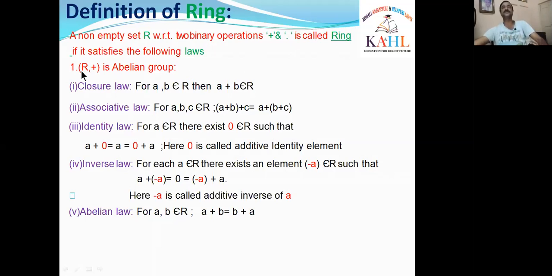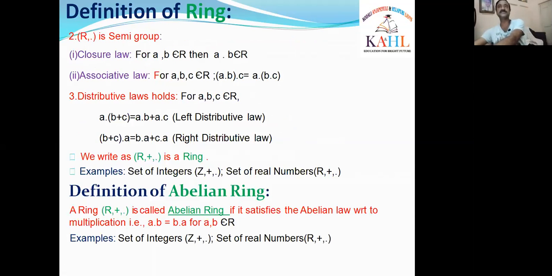What are they? The first one is (R, +) is an abelian group. R is a non-empty set with respect to a single binary operation, plus, which must be an abelian group. The second one is (R, ·) is a semigroup. R with a single operation dot is a semigroup. And the third one is the distributive laws.